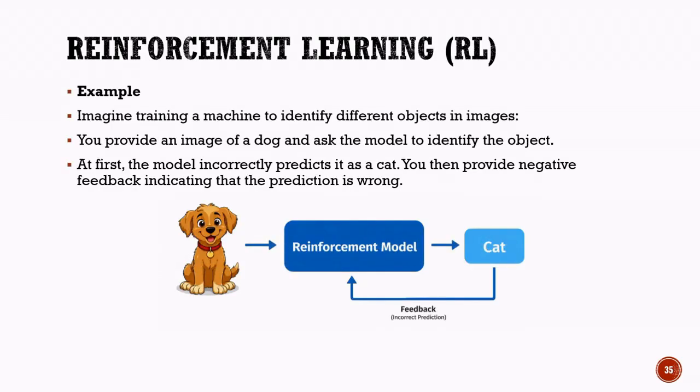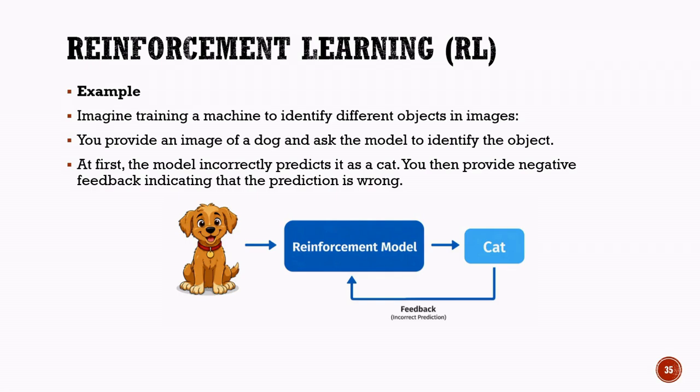Reinforcement learning example: learning from negative feedback. Let us understand reinforcement learning with a simple example. Imagine that we are training an AI model to identify different objects in images. We provide the model with an image of a dog and ask it to predict what the object is. At the beginning of the training process, the model may not have enough experience to make the correct prediction. As shown in the diagram, the model looks at the image of the dog but incorrectly predicts that it is a cat. Since the prediction is wrong, the model receives negative feedback.